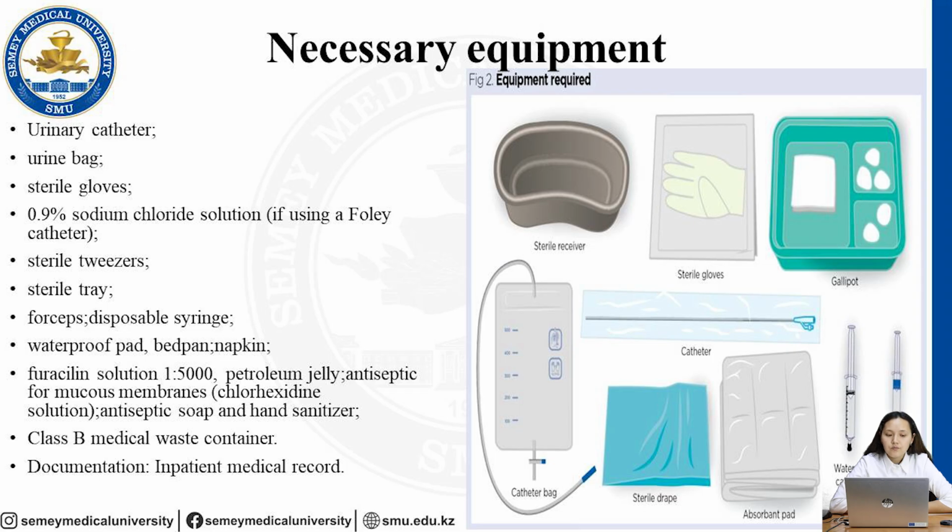Next equipment: urine bag, sterile gloves, 0.9 percent sodium chloride solution if we use a Foley catheter, sterile tweezers, sterile tray, forceps, disposable syringe, waterproof pad, bedpan, napkin, furacilin solution, petroleum jelly, antiseptic for mucous membranes.